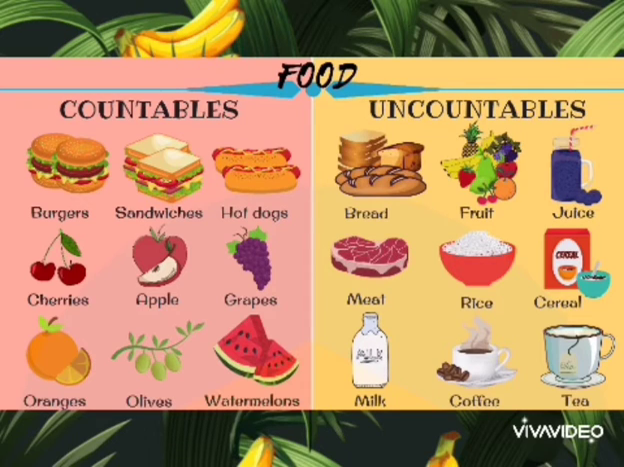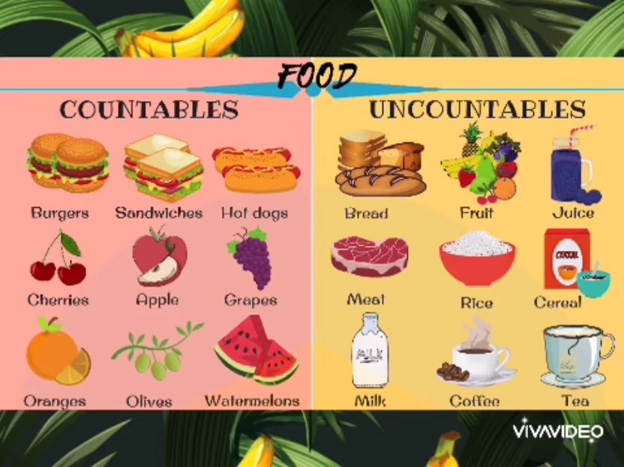Again, some more pictures you can see. For example, in countable nouns, you can use examples like burgers, sandwiches, hot dogs, cherries, apples, grapes, oranges, olives, watermelons. Uncountables: bread, fruit, juice, meat, rice, cereal, milk, coffee, tea. So you can understand what are countable nouns and what are uncountable nouns.